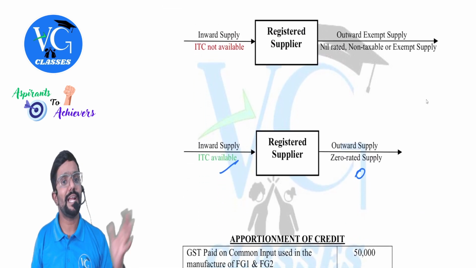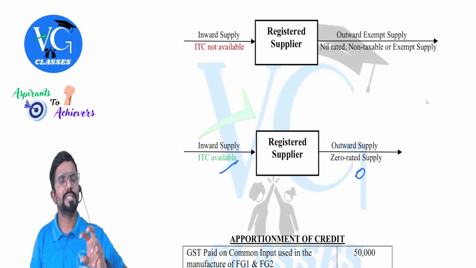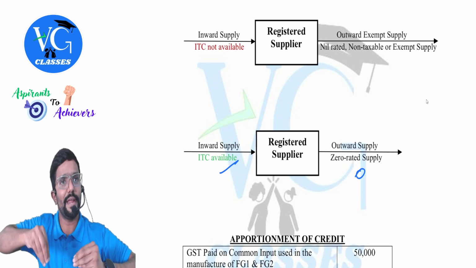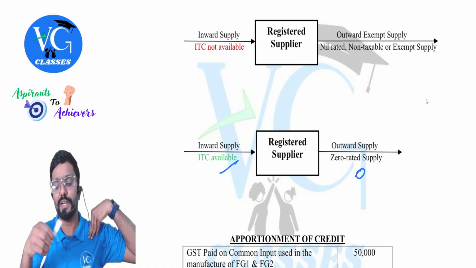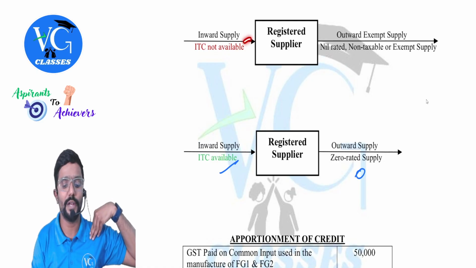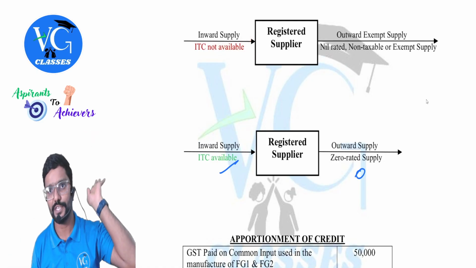Okay, now assume, sir, I have purchased a raw material which I am using in the manufacture of a product which is exempt under GST. That means my output is exempt, sir. Can I claim the credit? Sorry, no credit. First situation.